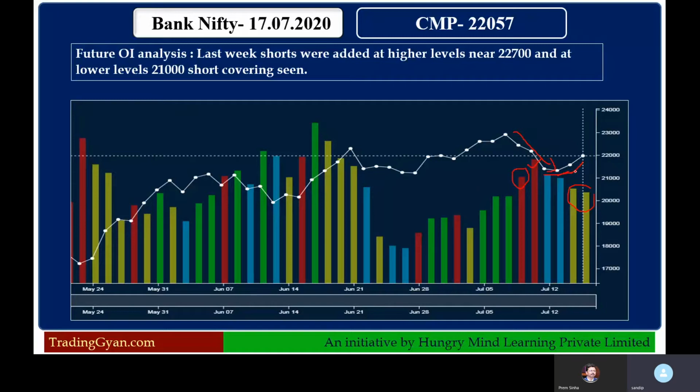Okay, at this level short covering happened, which means this level is going to work in the next few trading sessions, as it will act as a support again. That's why there were no subsequent shorts built up, and instead we saw short covering at this level. So what I mean to say is, F&O data and our price analysis are again showing that 23,000 and 21,000 will be crucial levels to look after.